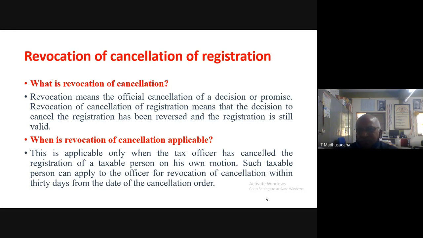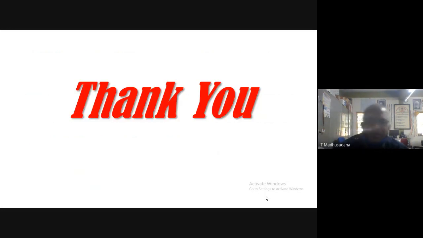When the GST officer has cancelled the registration, in certain circumstances the taxable person can apply for revocation of cancellation within 30 days from the date of cancellation order. So this is all about the cancellation of registration under GST.